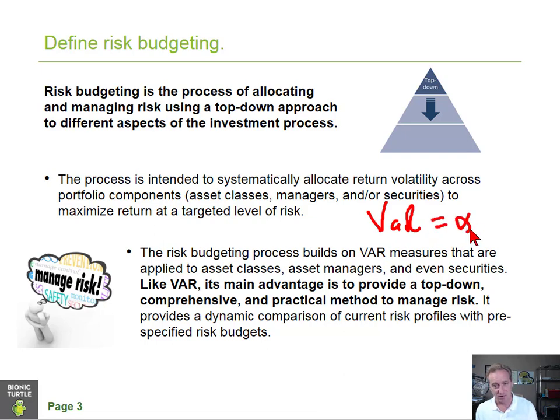So as we know, we say VaR. We can think of VaR as some deviate based on confidence as a multiple of sigma volatility, and so for that reason we can substitute in. The risk budgeting process builds on VaR measures that are applied to asset classes, asset managers, and even securities. Like value at risk, its main advantage is to provide a top-down, comprehensive, and practical method to manage risk. It provides a dynamic comparison of current risk profiles with pre-specified risk budgets.